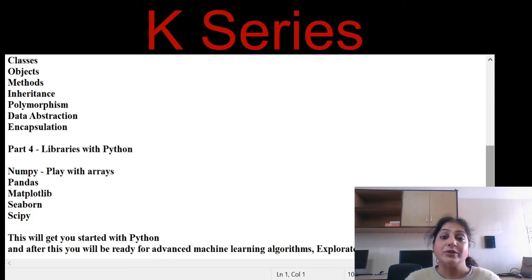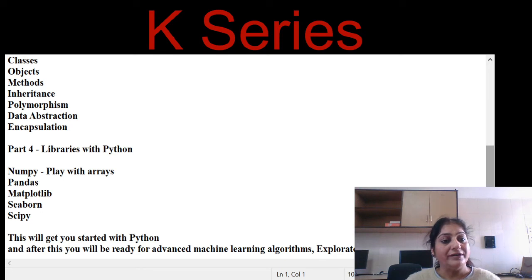Then libraries with Python. Now we have many and many libraries in Python, but the basic libraries are NumPy, playing with arrays to set your data in matrix form, right? So it always plays with the arrays. Then pandas, you can fetch data from different sources. Pandas gives us the privilege, if your data is in any file format, be it JSON, be it Excel, be it CSV, it supports the fetching of data from any of the data sources.